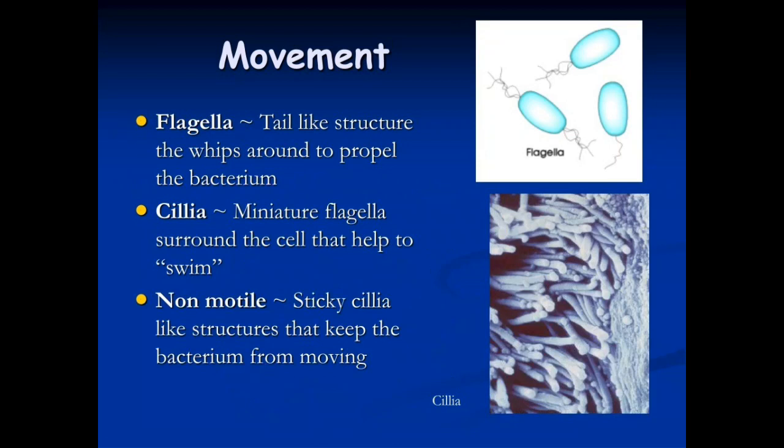Movement. They move with the help of flagella. Flagella are tail-like structures that whip around to propel the bacteria. Cilia. Miniature flagella surround the cell that help it to swim. Some types of bacteria are non-motile, and they are attached to the substratum or any surface. They don't show any type of movement.